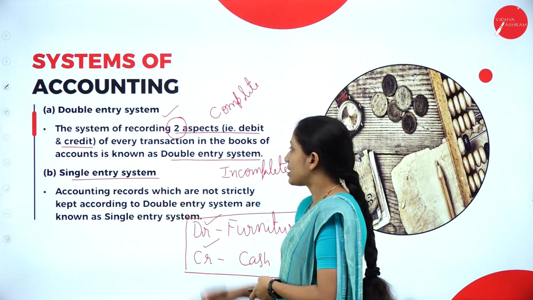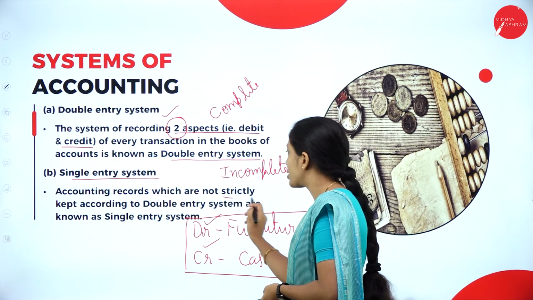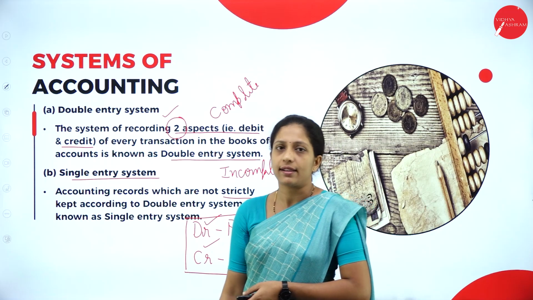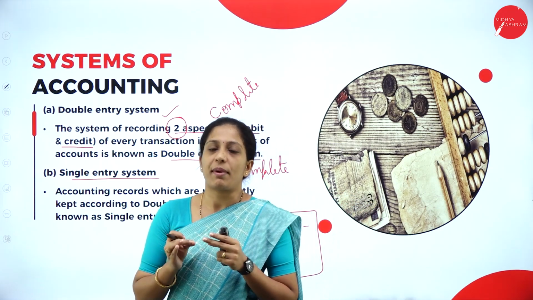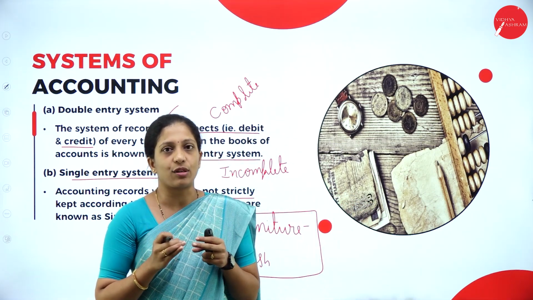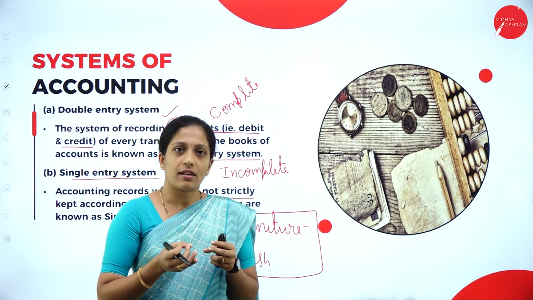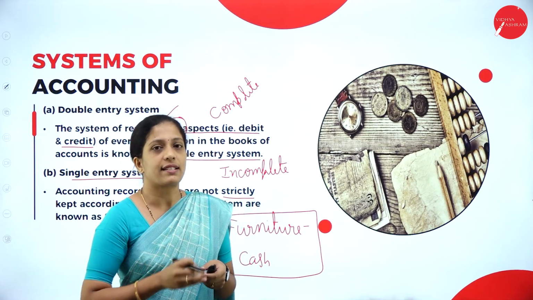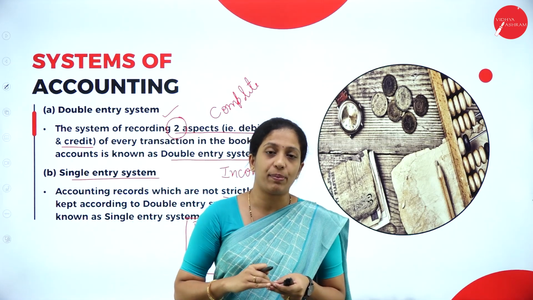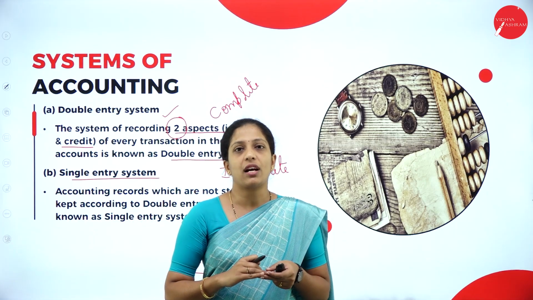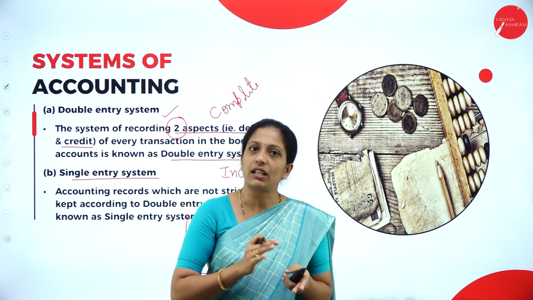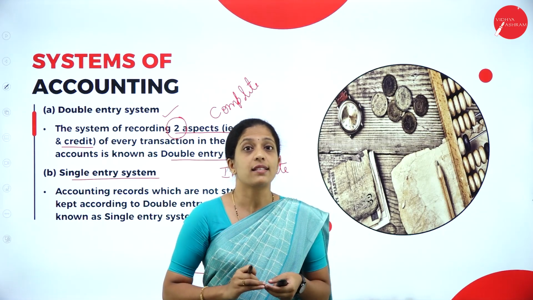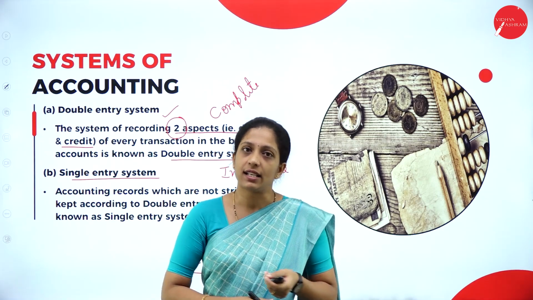So single entry system, accounting records which are not strictly kept according to double entry system are known as single entry system. So, easy to remember, double entry system is a complete system of accounting where we will record both the aspects of debit and credit. Whereas under single entry system, it is called as incomplete system of accounting wherein we are going to record either debit aspect or credit aspect. So both the aspects are not recorded. So it is called as incomplete or single entry system.